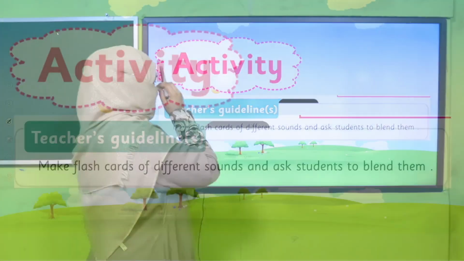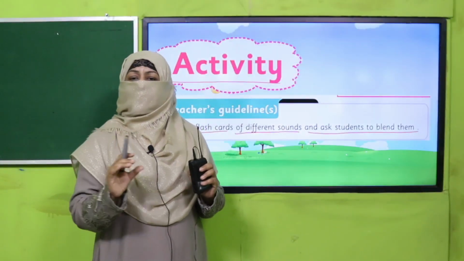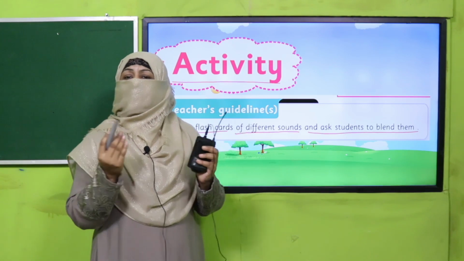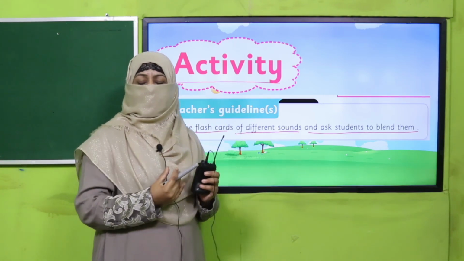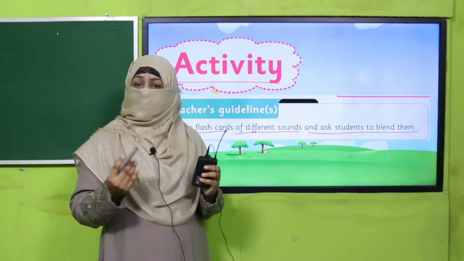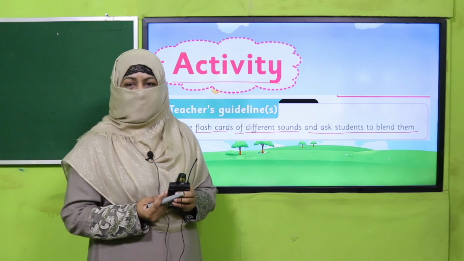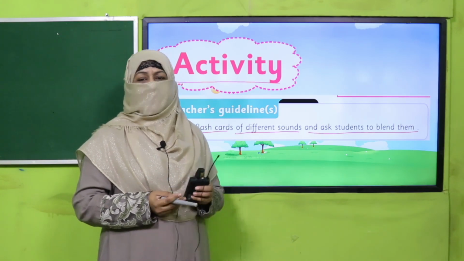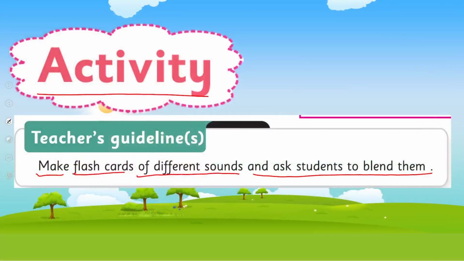Understand? All right. So it's time for an activity. Let's practice it. Your teacher is going to make flashcards of different sounds and ask students to blend them. Now, teacher, what will you do? You will make different sound flashcards and make different combinations, as we just practiced: pin, pan, pen. In this way, make different combinations and have the students utter all these sounds together, blend them, and make different words in a fun activity. So pause the video, enjoy the activity, and then come back.